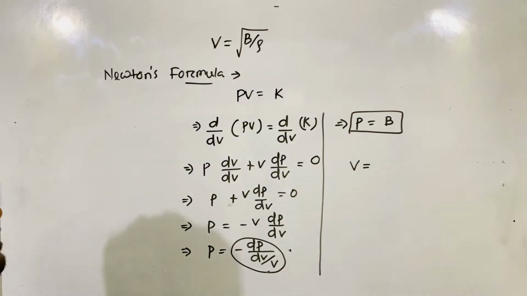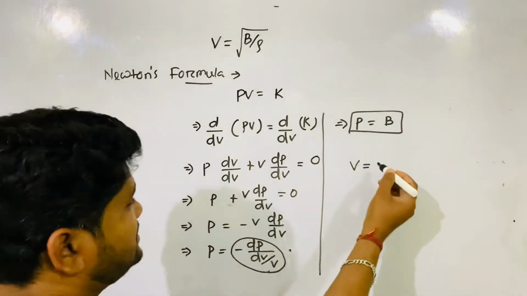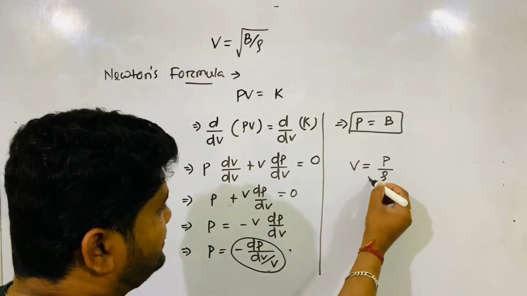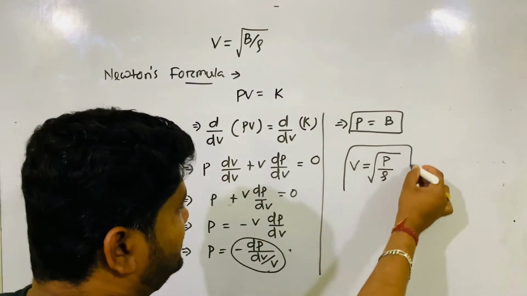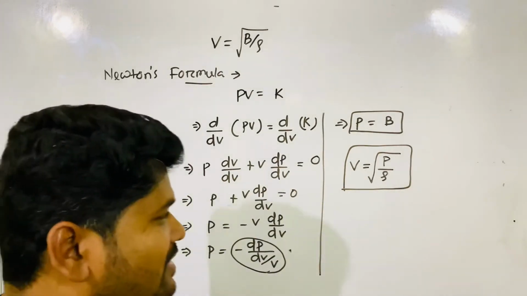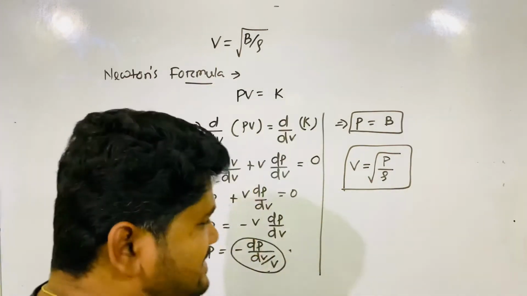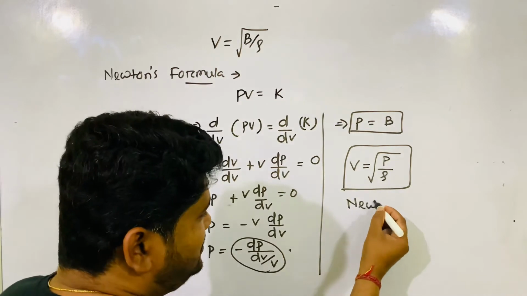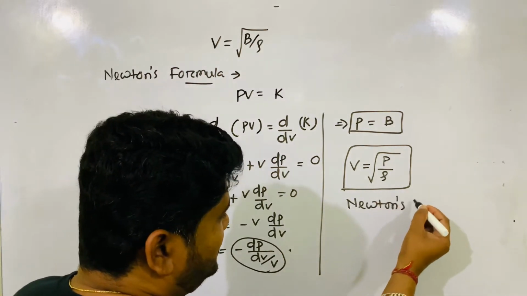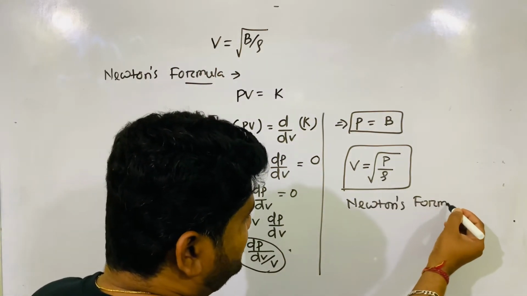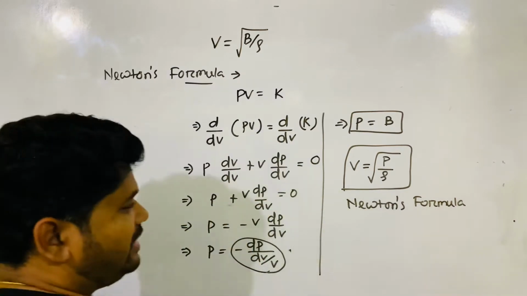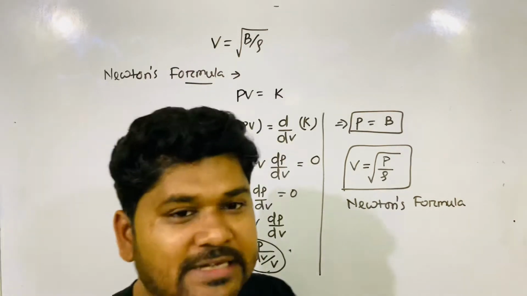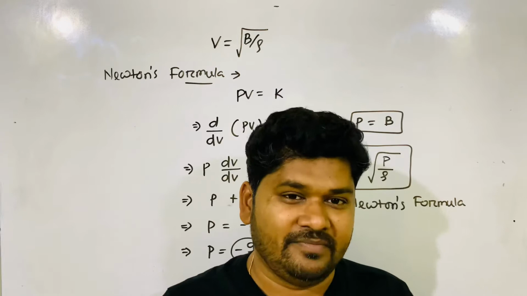V is equal to, in place of B you put P, so root over P by rho. Got it? This is called Newton's formula, the Newton's formula for velocity of sound in air medium.